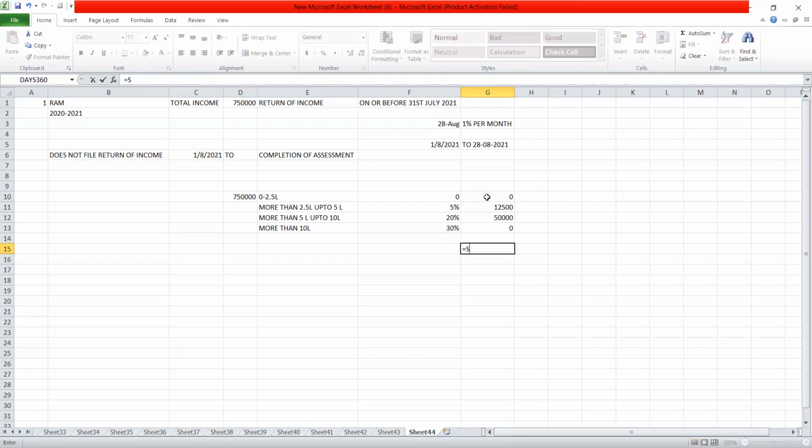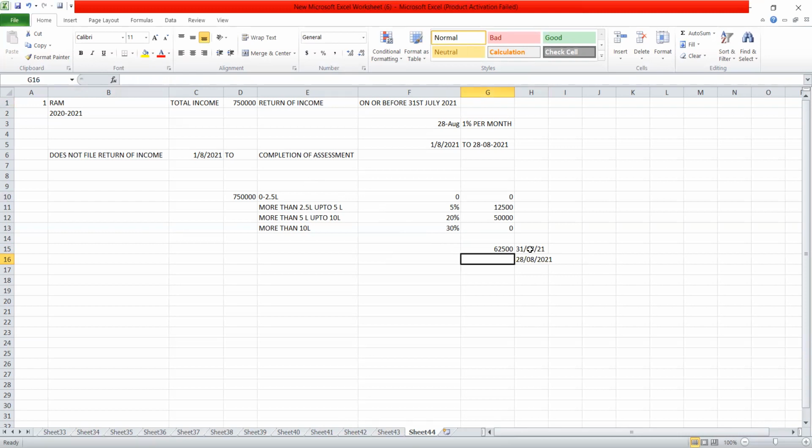So the tax will be 62,500. If Mr. Ram filed the return of income till 31st July, then the net amount payable will be 62,500 rupees. But he has filed his return of income on 28th August.